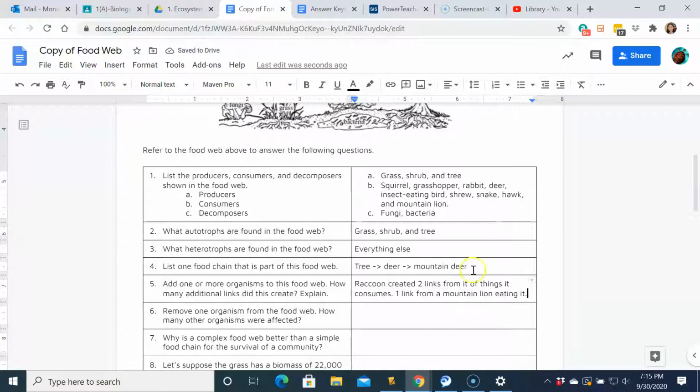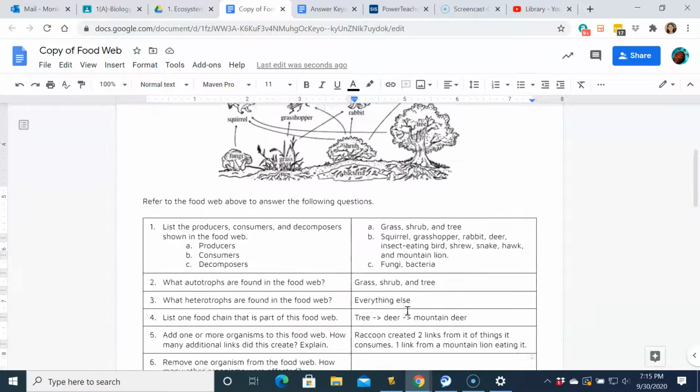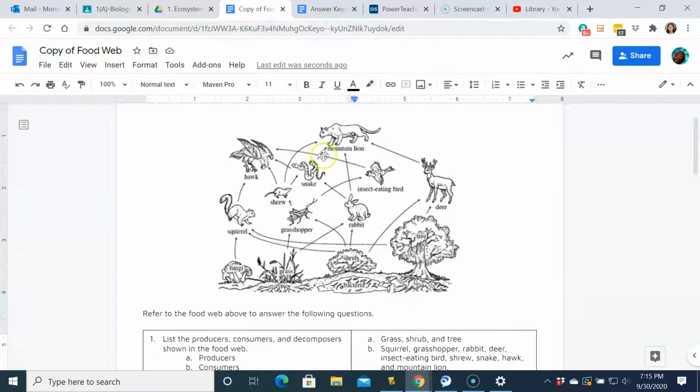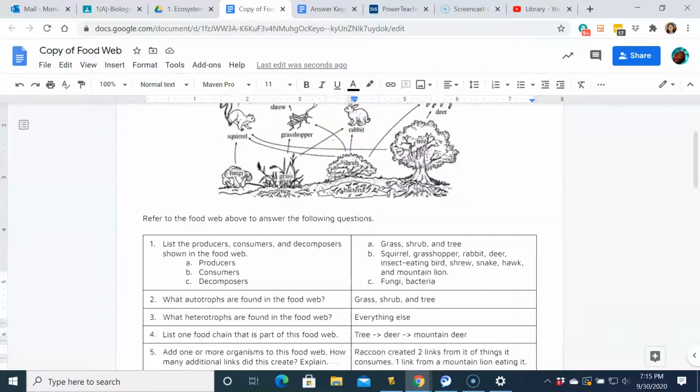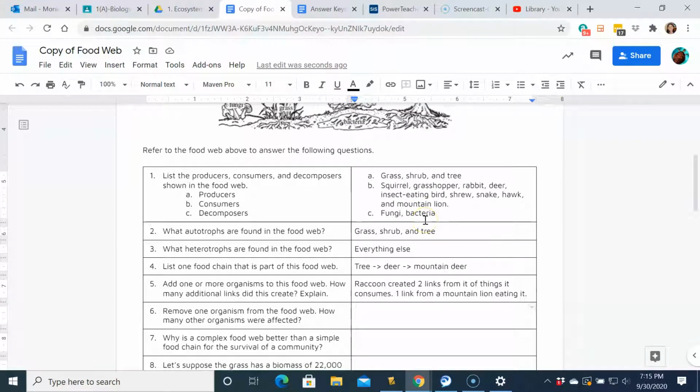If we were to remove an organism from the food web, how many other organisms would be affected? So if we were to remove, let's say, the snake, it's going to affect the hawk and the mountain lion. Not only those two that eat it, it's also going to affect the shrew and the rabbit because those get eaten by it. So that's 4 other animals on this food web, directly affected.